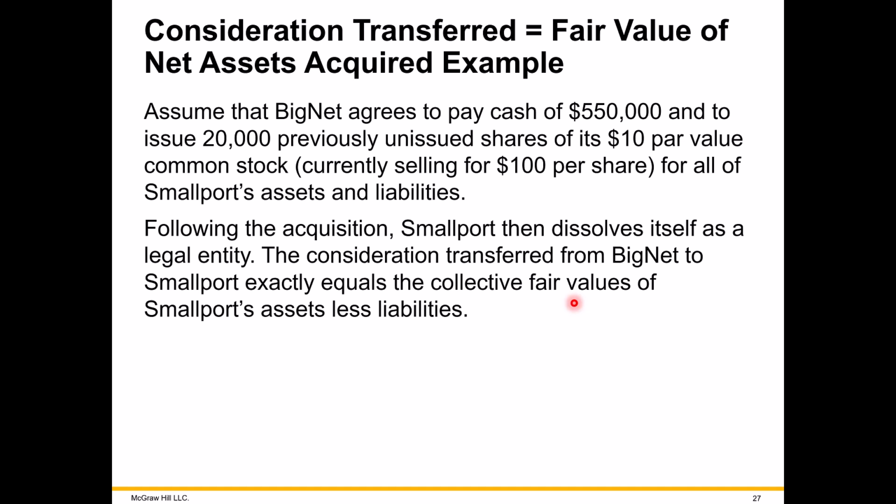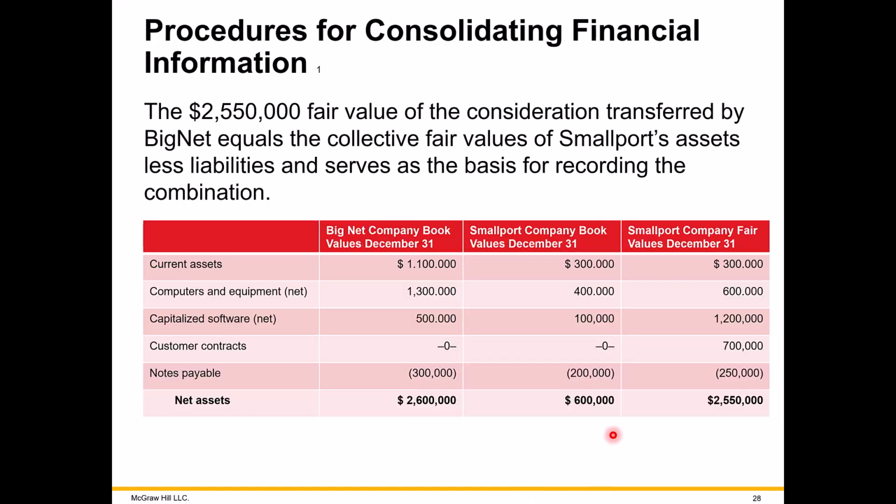There's not going to be any bargain purchase. So let's take a look at more numbers here. This is the amount we're giving up, 50,000 of fair value. We're getting assets, and also what we're giving up.